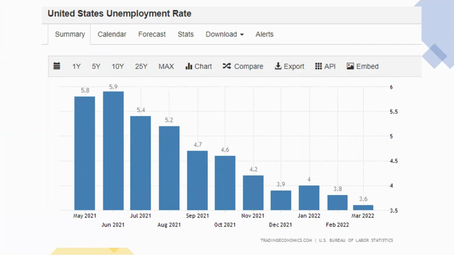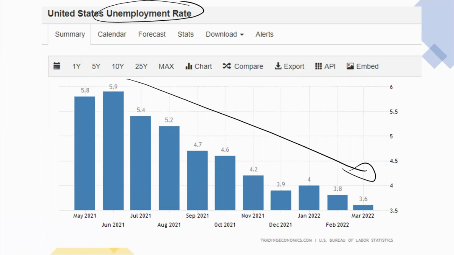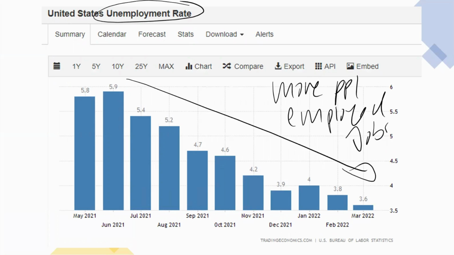On the other hand, when we look at the unemployment rate, we can see that it has been decreasing. This is good news because more people are being employed, which means there are more jobs. But then why is there still a dip in the GDP growth? Because more people are employed, they have jobs, they are able to spend. But there's a chance that people are employed but earning less than what they can spend.